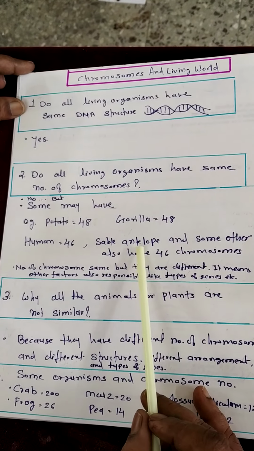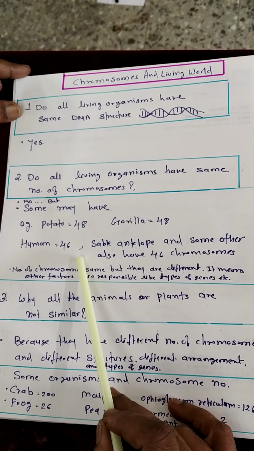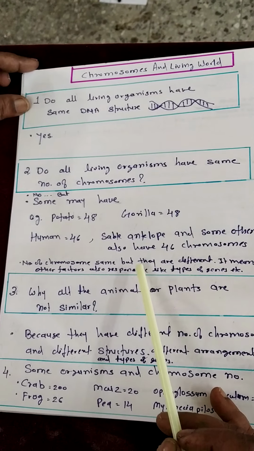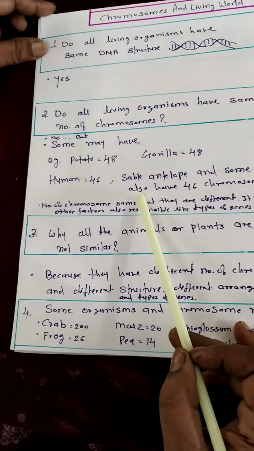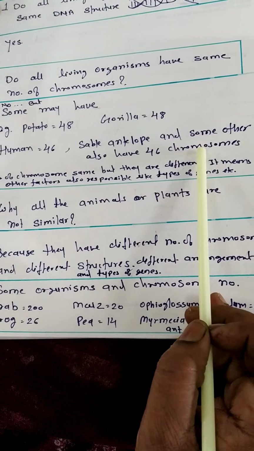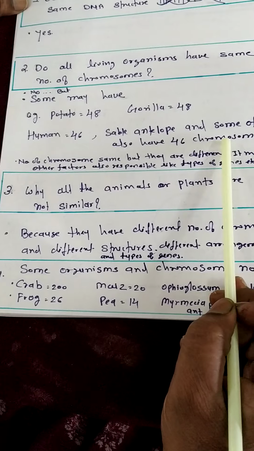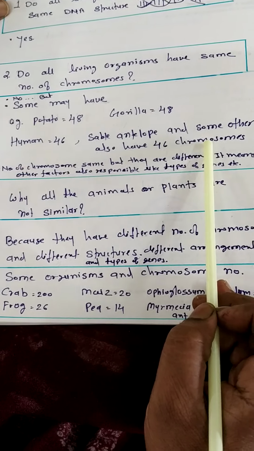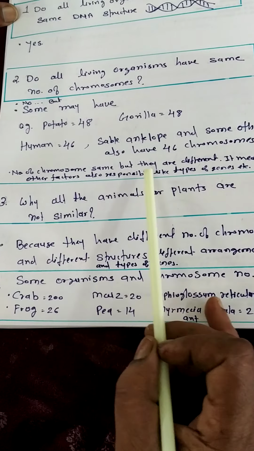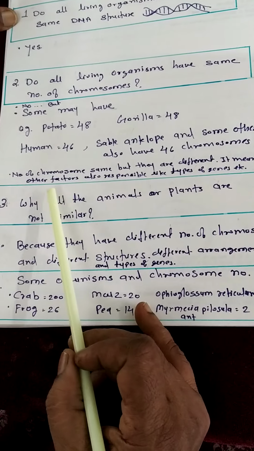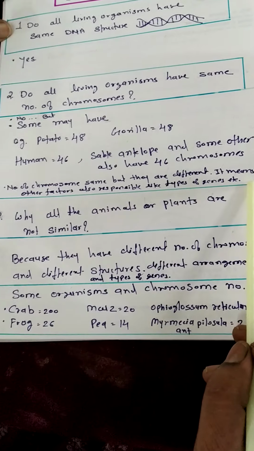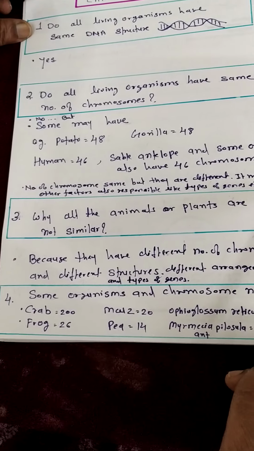Like humans, some other animals also contain 46 chromosomes. Here, the sable antelope contains 46 chromosomes. But although these animals and plants have the same number of chromosomes, they are not similar to each other. They are totally different from each other. Then what causes these differences among them? The number of chromosomes is the same, but they are different. It means that other factors are also responsible, like types of genes and arrangement of the chromosomes.